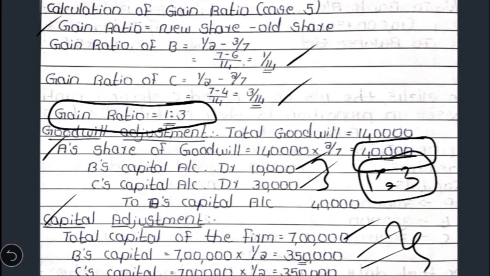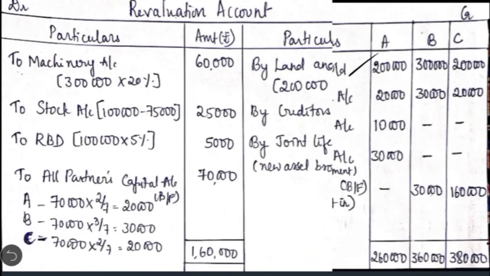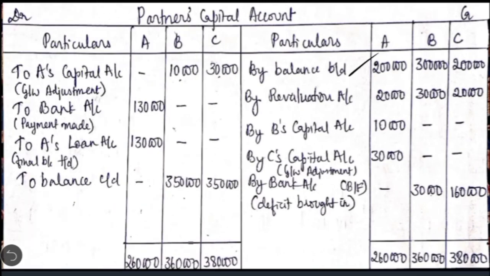So directly we have to transfer the revaluation result here. In this case we got the revaluation profit, so we have to write by revaluation account for transferring the revaluation profit. After that we are going to show the adjustment with regard to goodwill. So the remaining partners' capital account Dr. to retiring partner's capital account. By B's capital account, by C's capital account, the amount is written in A's column. Then to A's capital account, the amount is written in the remaining partners' capital account.